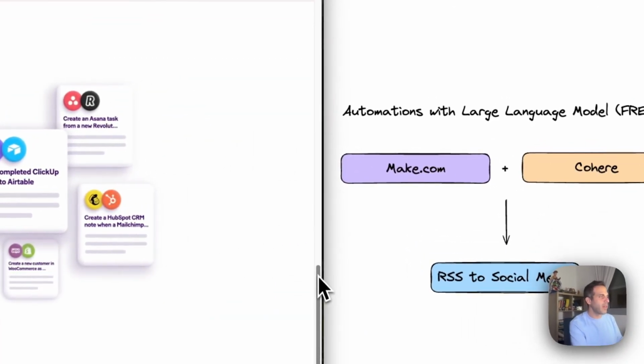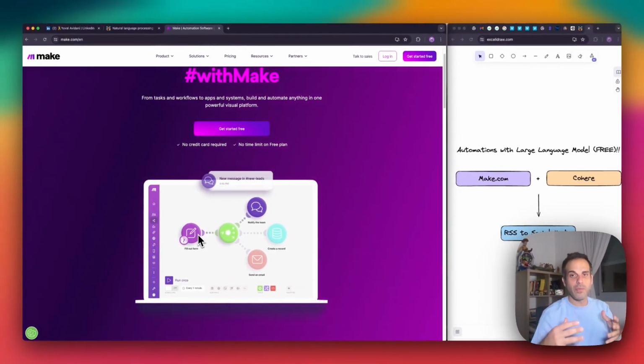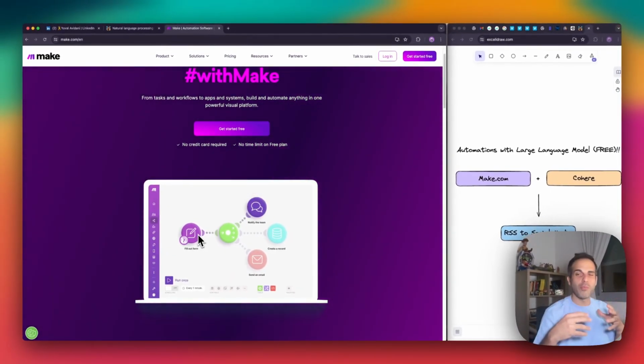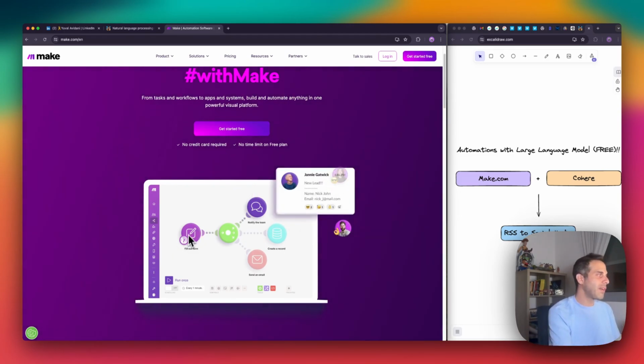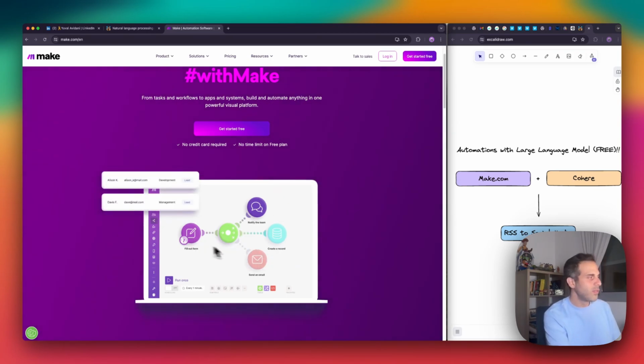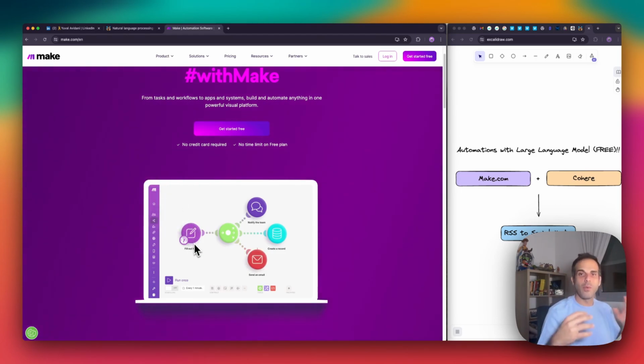So going into Make.com, scrolling down a bit, we can just get the impression of what this website is all about, but I can just save you time and say, all right, we have this workflow that we will build for each automation process that we want to create. This goes from the left side to the right. The first circle, so to speak, is actually our trigger.